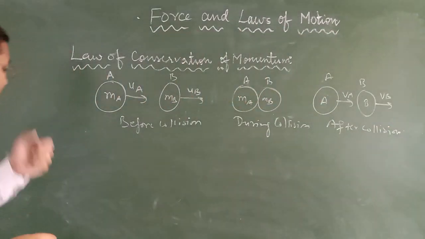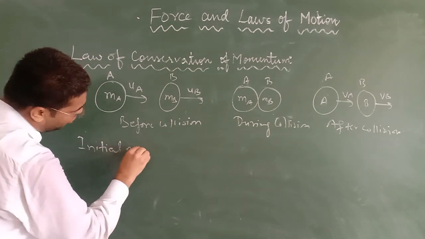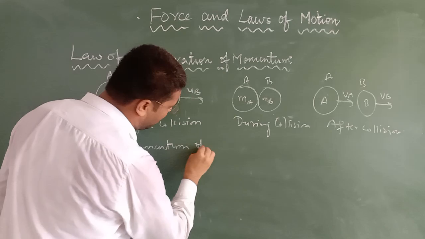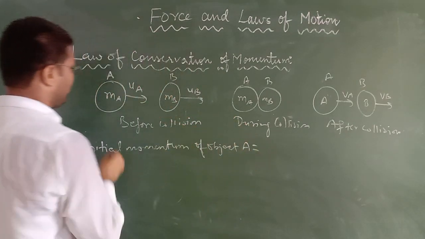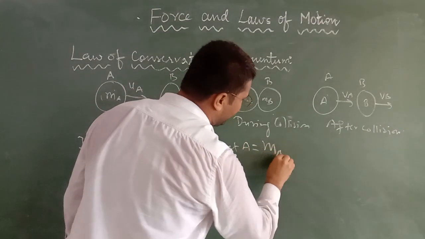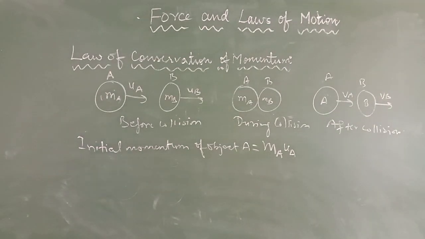So now see. What will be the initial momentum? Initial momentum of object A: since mass is ma and velocity is ua, the initial momentum will be ma into ua, since we know that momentum is equal to mass into velocity.